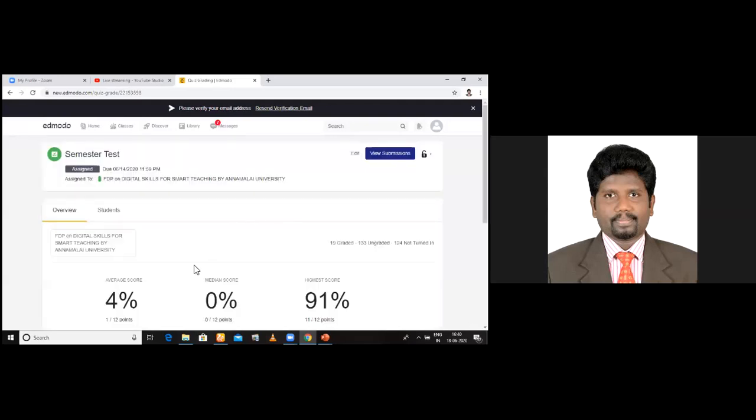Now look at here. How many students? Average score is 40. See, median score. Highest score is 91. And the average score is 4. Okay. Now view submission. Click here.